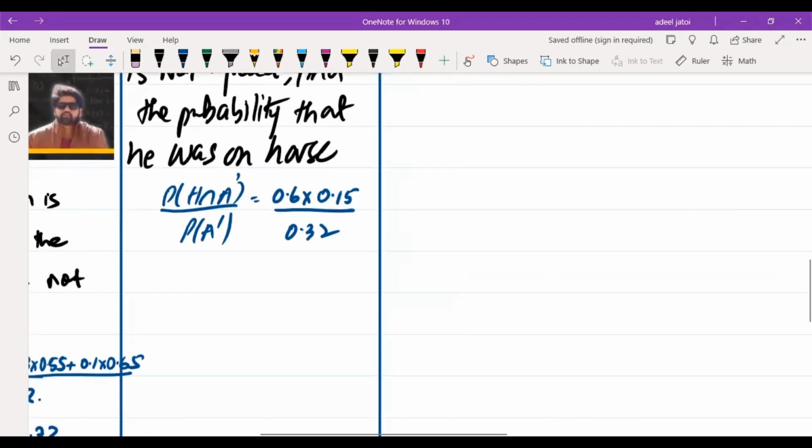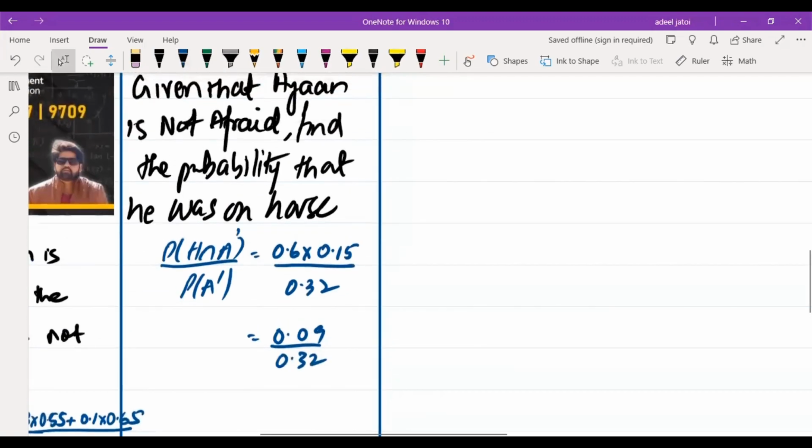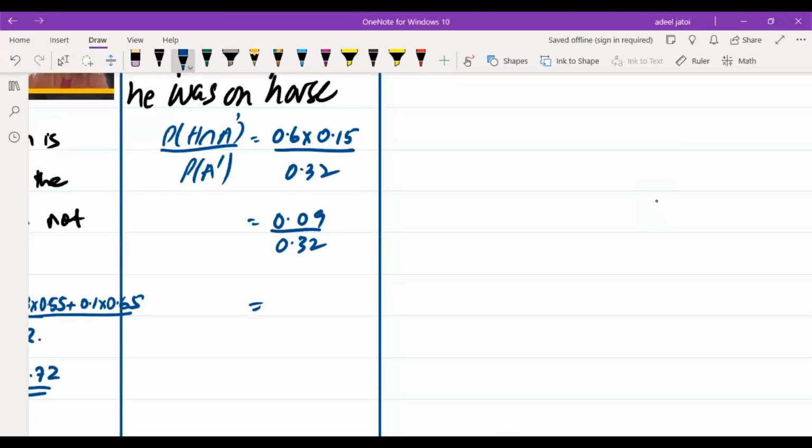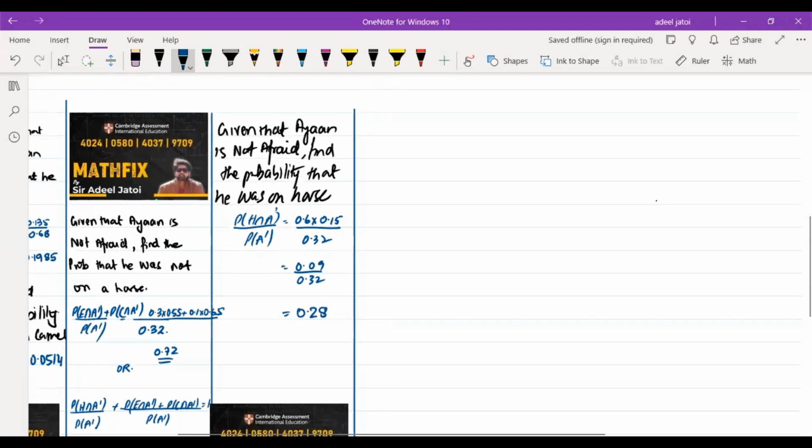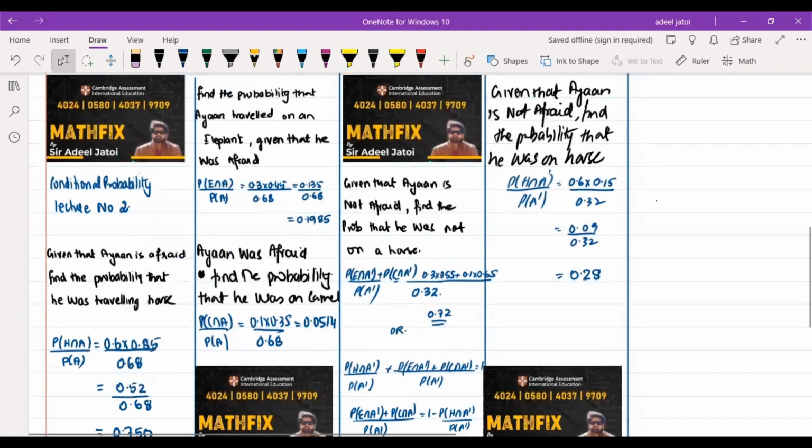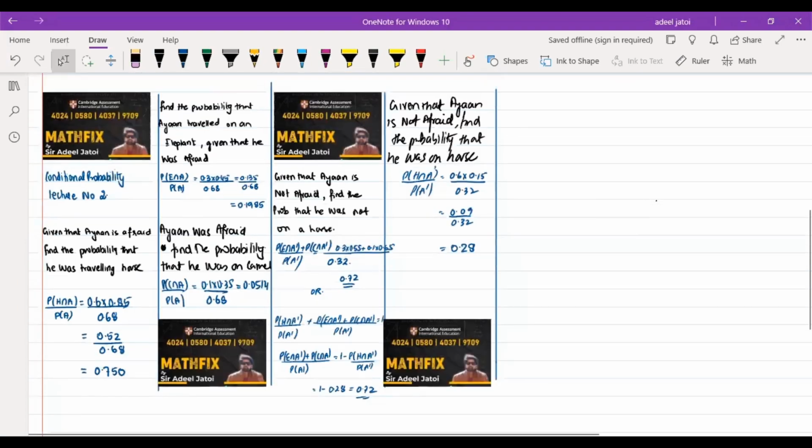So this is 0.09 divided by 0.32, and the answer for this will be 0.28. So note that a significant change in the answer of any question depends upon the statement of the question. If the statement of the question changes, then automatically the probability will also change.